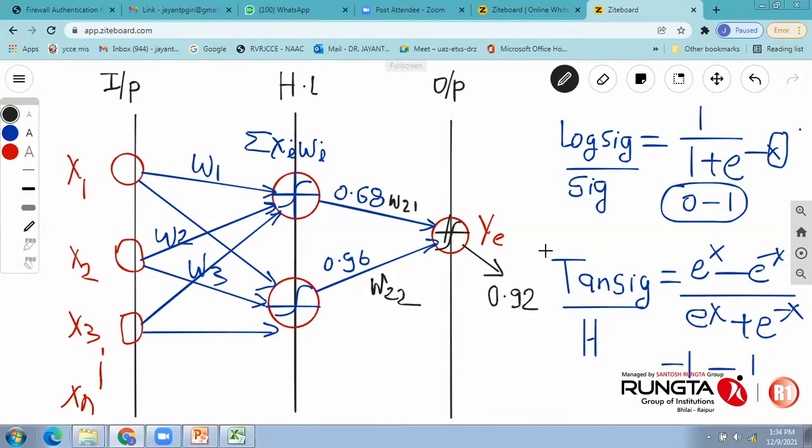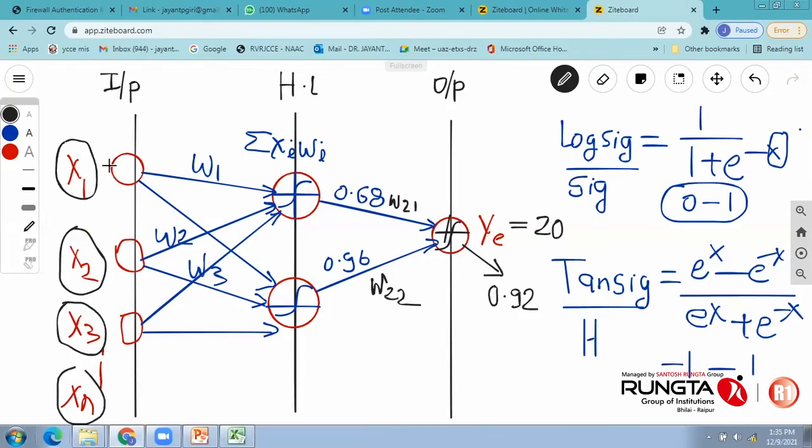What I need to do is compare this with the YE. But the problem is my YE is in the range of, say, 20, while the final output from the neural network will be between 0 to 1. So what we usually do is we have scaled inputs. This entire thing we scale during pre-processing, either between 0 to 1 or maybe between -1 to 1. As we scale it at this particular level, this can be descaled and converted into a computed value. Suppose the computed value I'm going to get from this is 20.6.